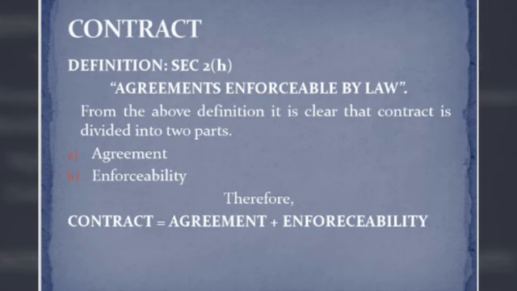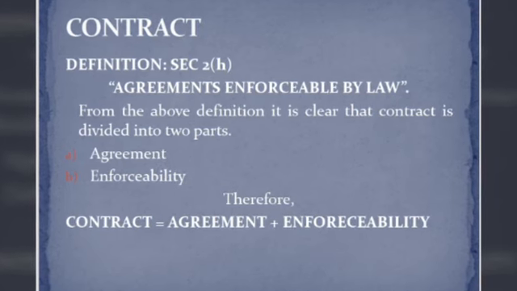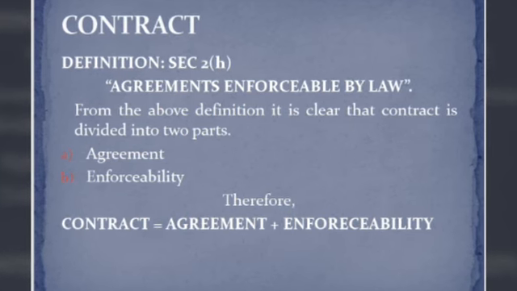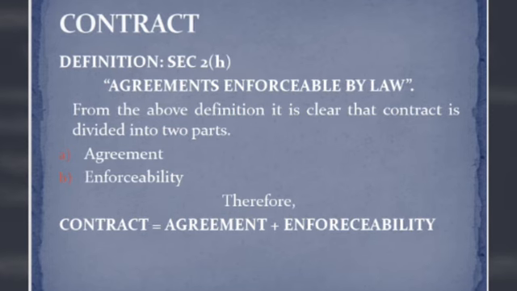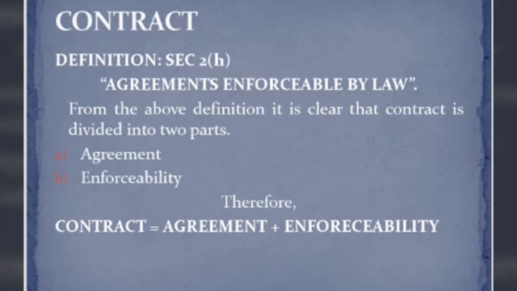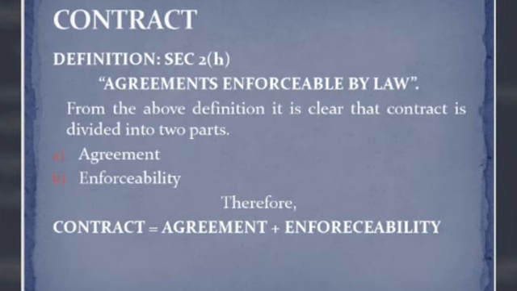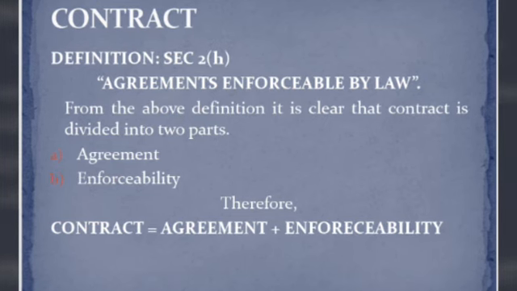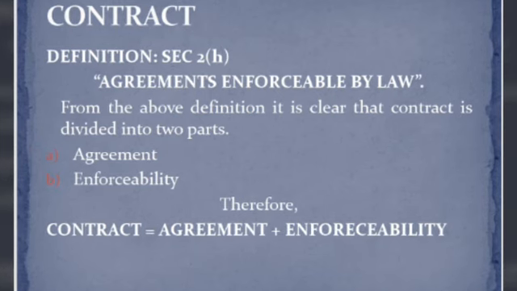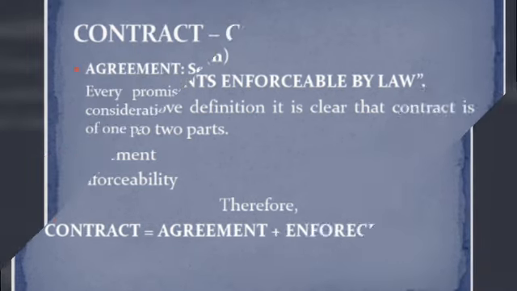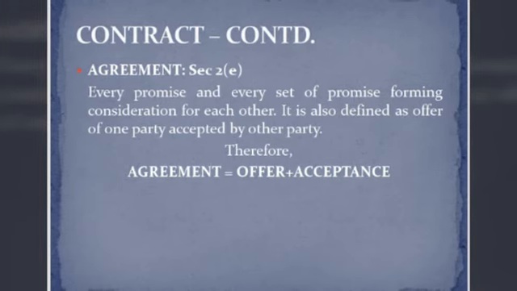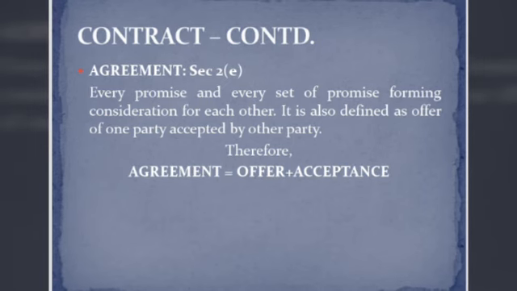What is a contract? Contract is an agreement enforceable by law. This is the definition given in the Indian Contract Act 1872. From the above definition, we can divide the contract into two parts. One is agreement and another one is enforceability. So, contract is equal to agreement plus enforceability.